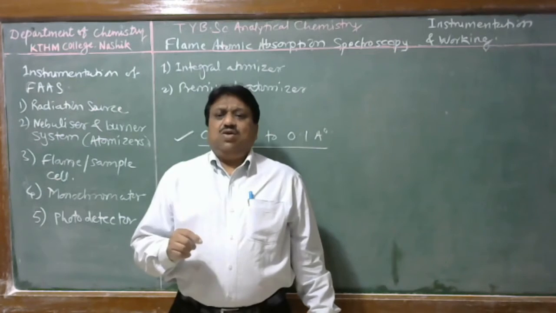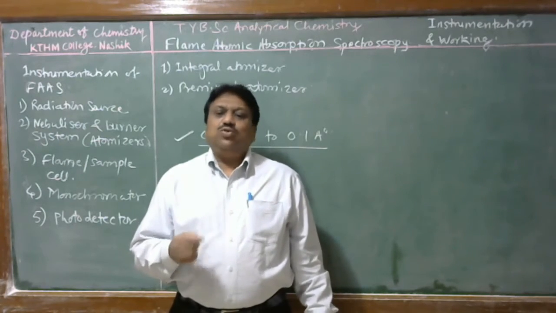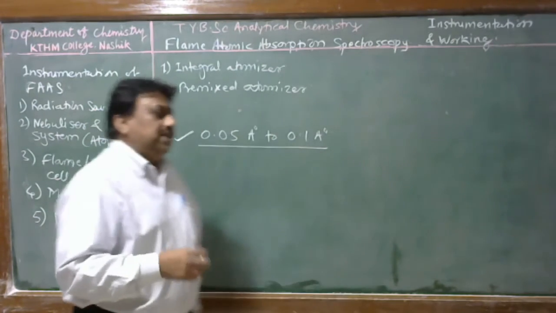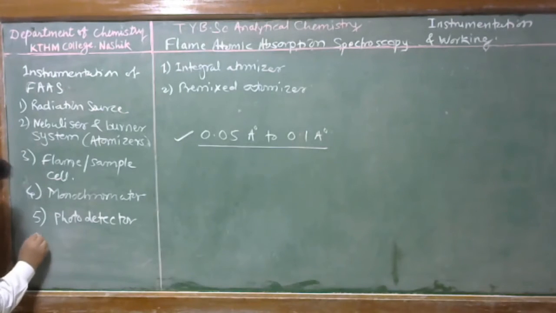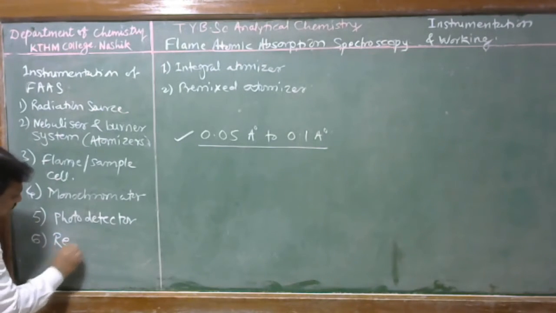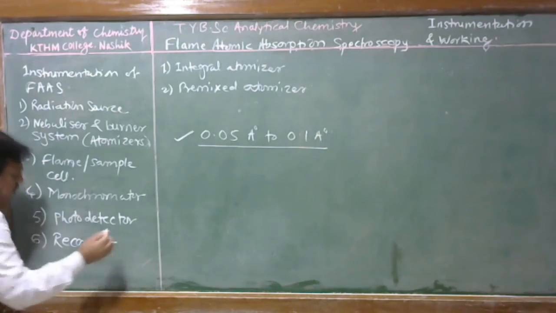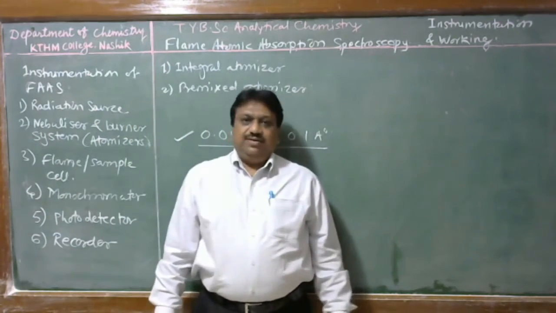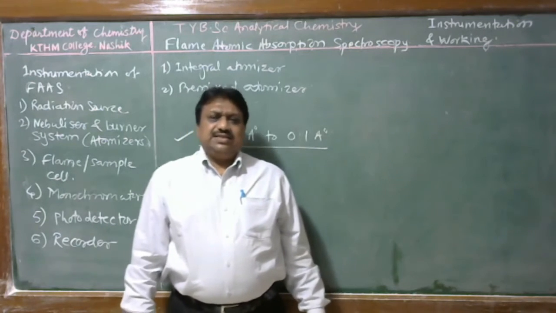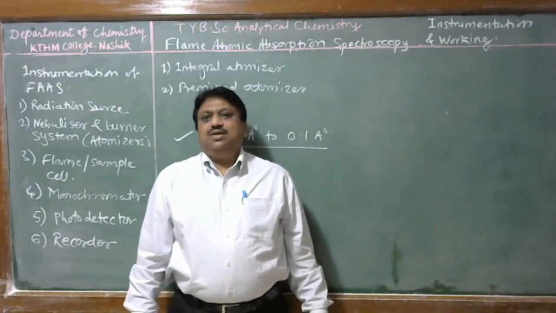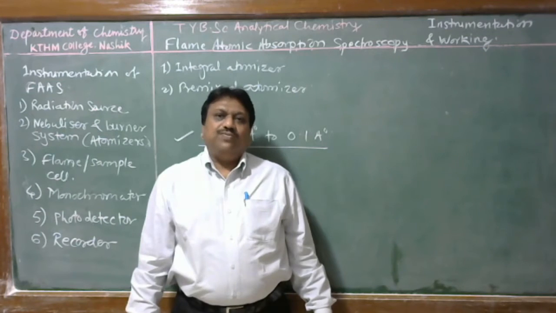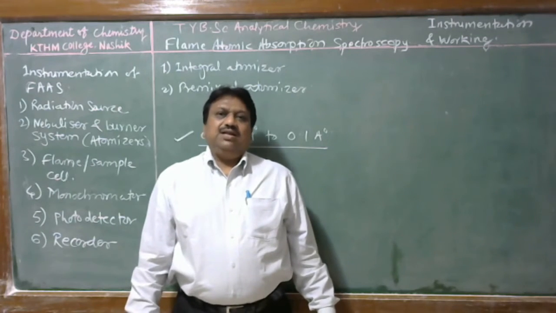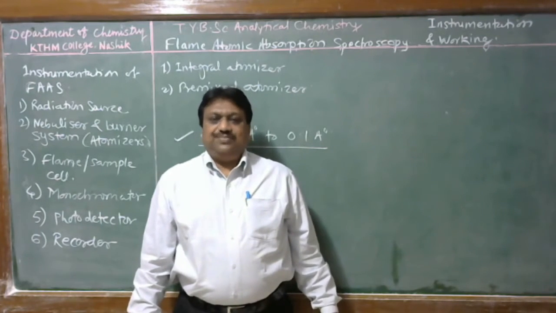Whatever signal or photocurrent is generated by this photodetector is fed to the next component, called the recorder. In flame atomic absorption spectroscopy, the recorder is an electrical circuit that measures the photocurrent in terms of transmittance and converts that signal into absorbance.